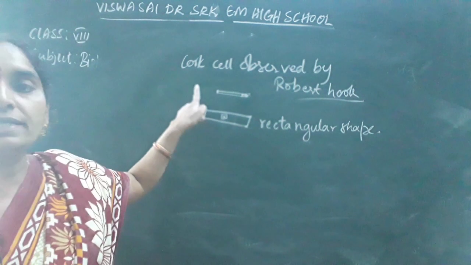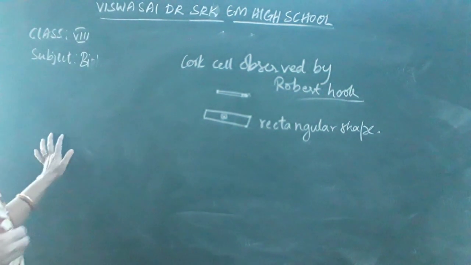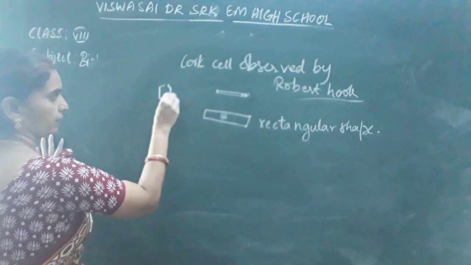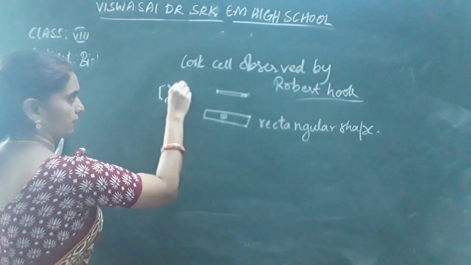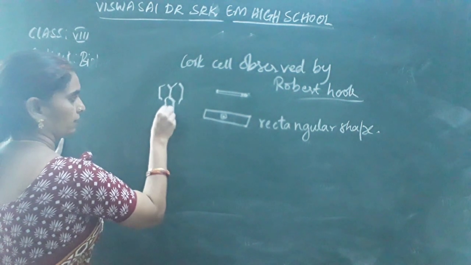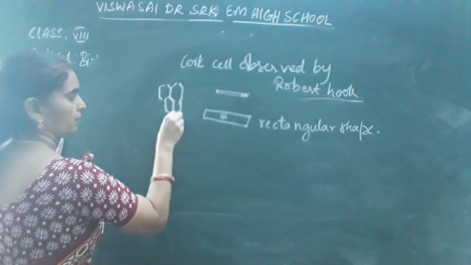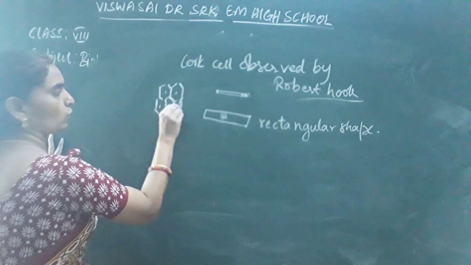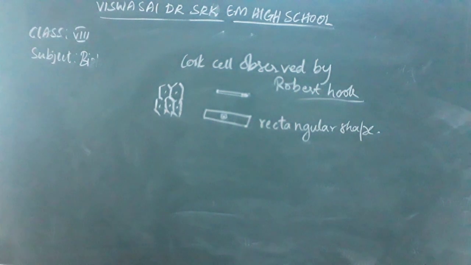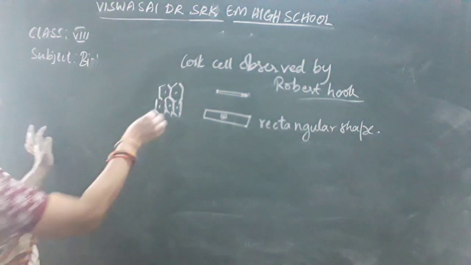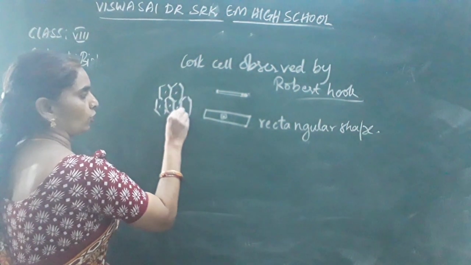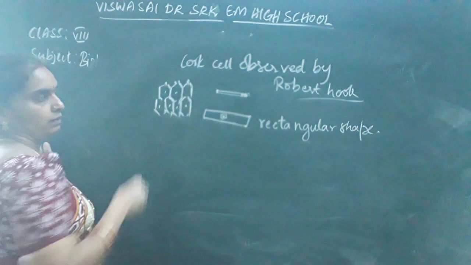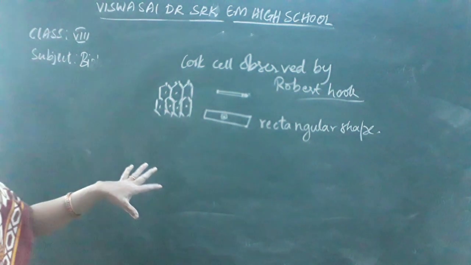See here children, these are the cells that were observed by Robert Hooke. These are honeycomb structures observed by Robert Hooke. When you observe the cells of the matchstick under the microscope, this is the cork cell observed by Robert Hooke.